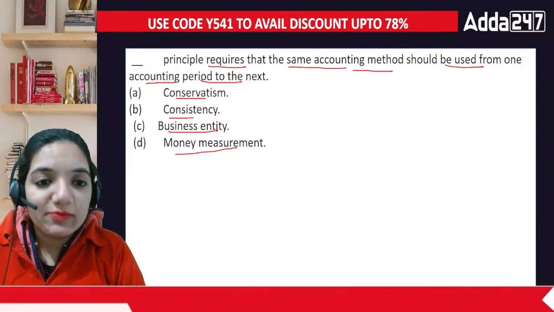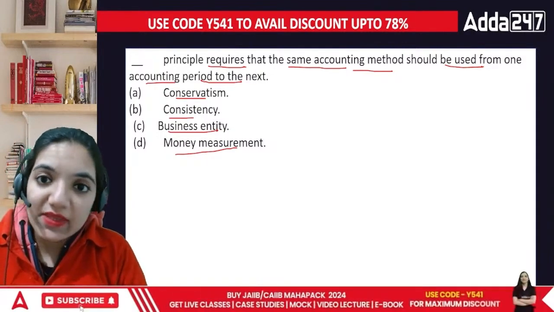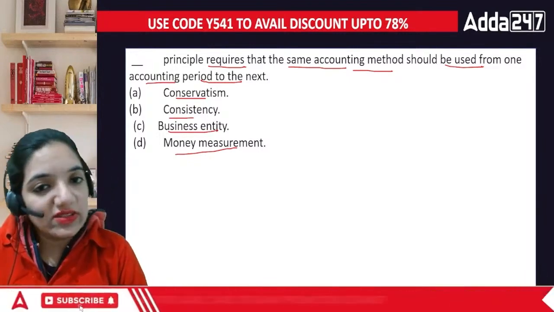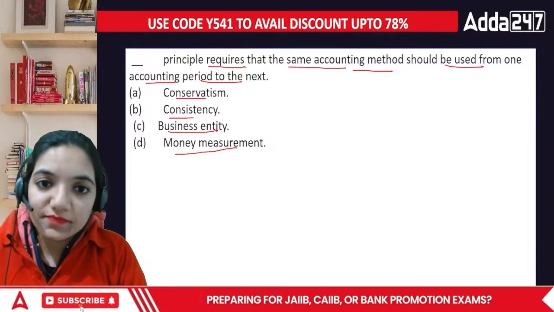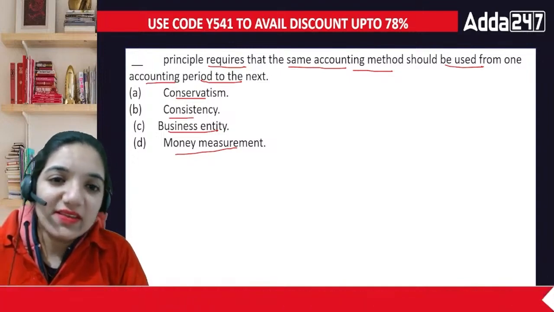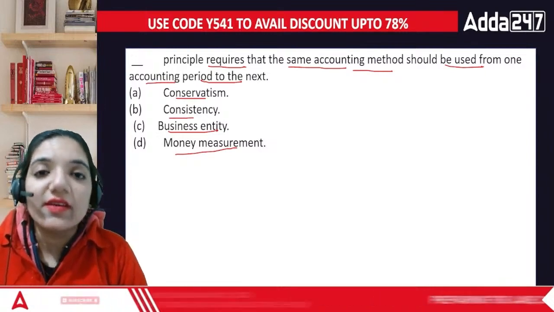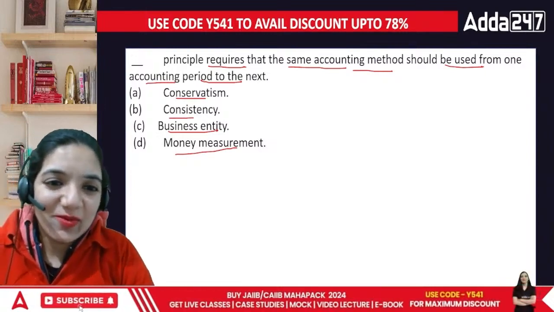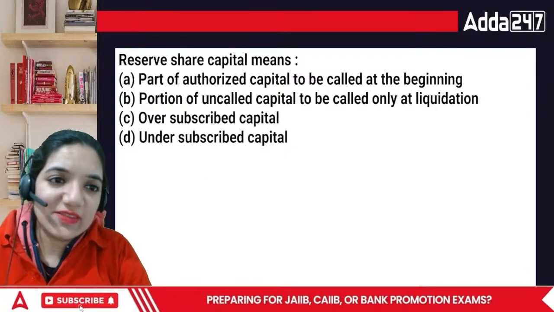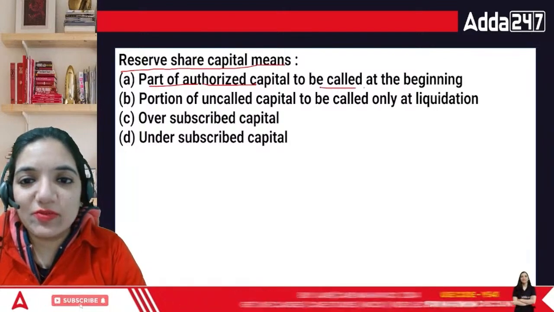If I ask you why this method, you should be able to answer that, ma'am, the reason behind using this method is rationality. Because of this particular method's advantages, and we are also considering the disadvantages, this method is the best one. That's clarity. Is it conservatism, consistency, business entity or money measurement? In this case, it's going to be only one thing, that is consistency. It's fine if we make a change and then we can look forward towards those changes in the best possible way. So the answer is consistency.